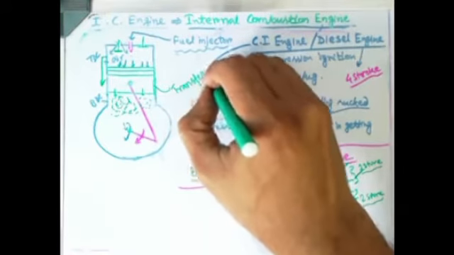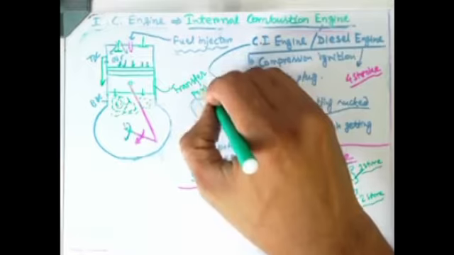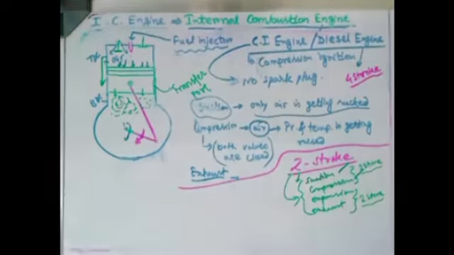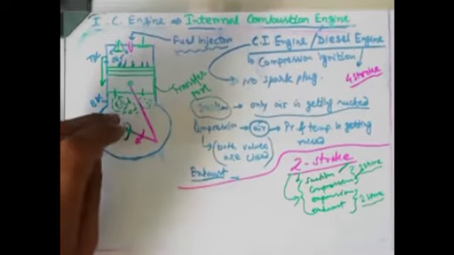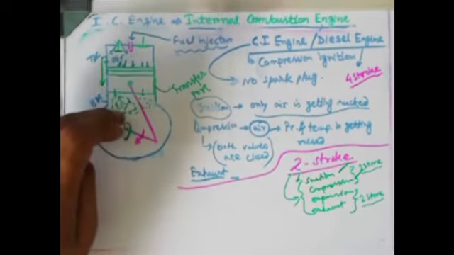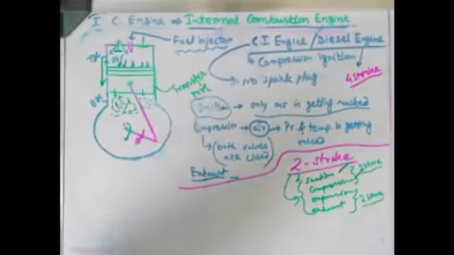It is called transfer port because that port, a channel, is used to transfer the material from top to bottom of the piston or bottom to top of the piston.